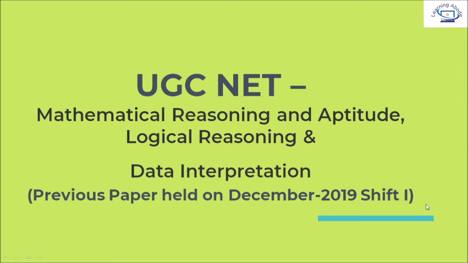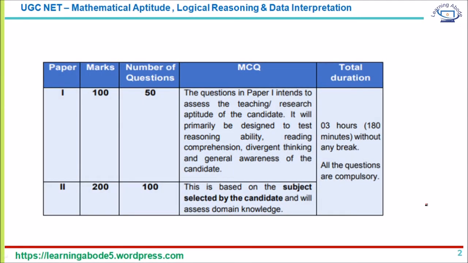Now, this examination has two papers. Paper 2 is based on the subject selected by the candidate, and paper 1 is a general paper for all the disciplines. The first paper has 50 questions, and together it is 150 questions, each question carries 2 marks, and there is no negative marking.